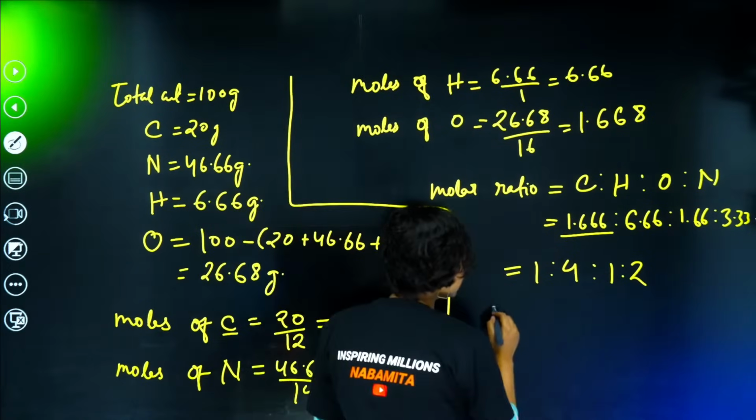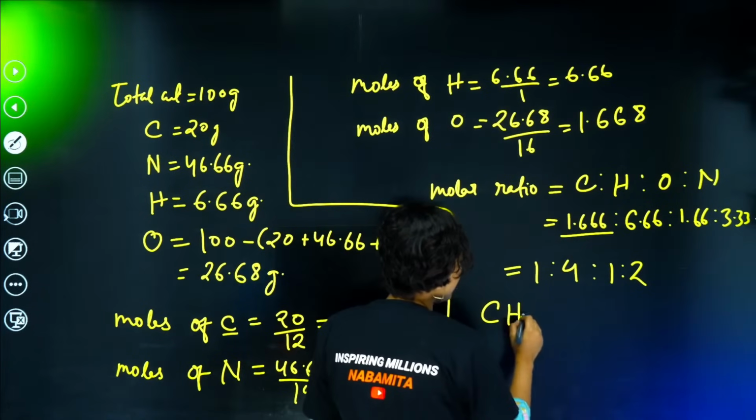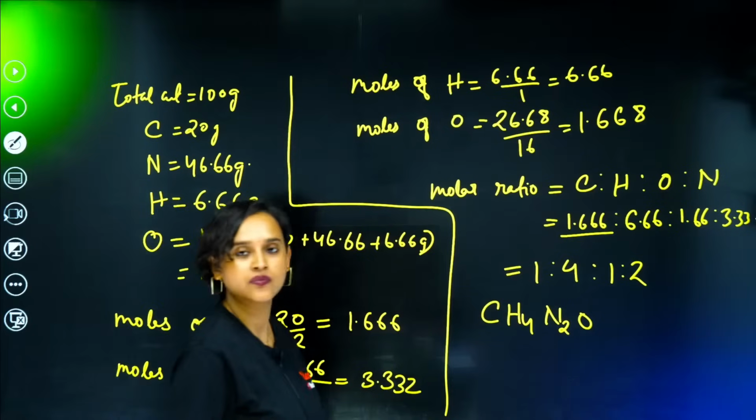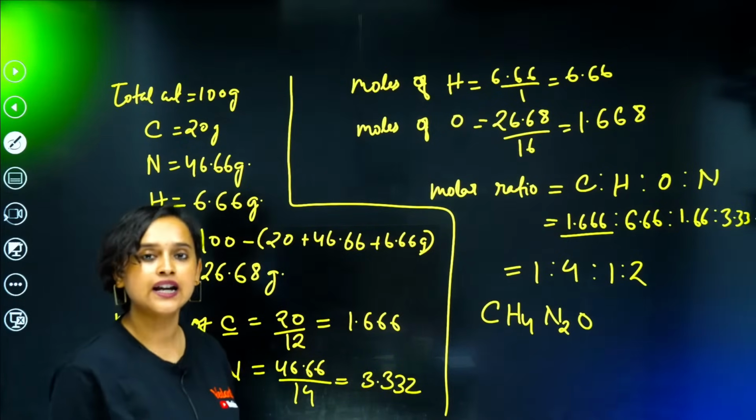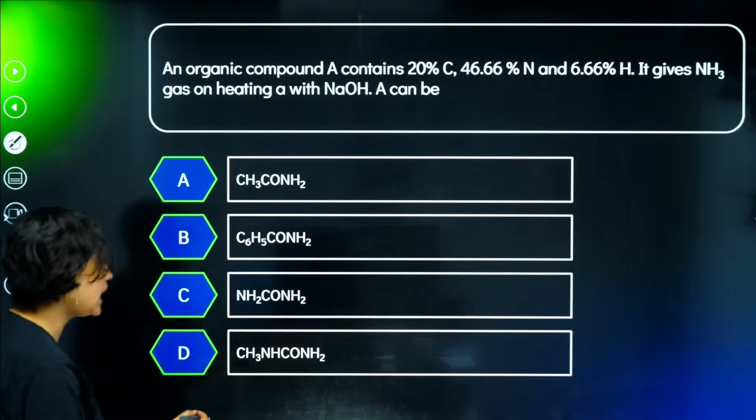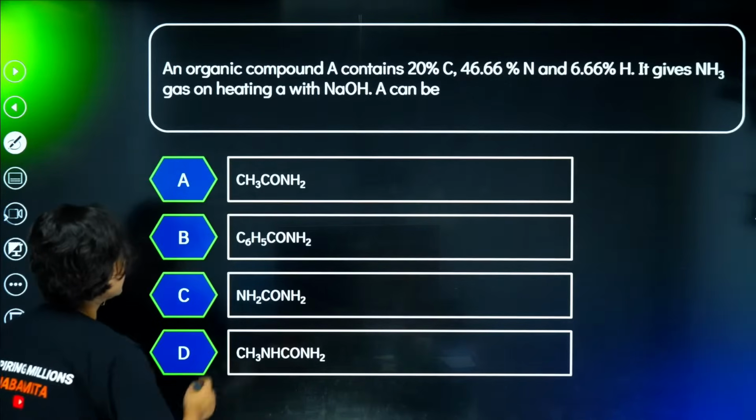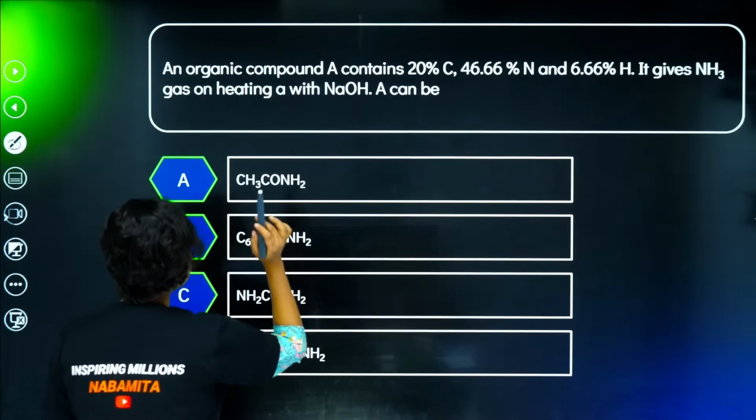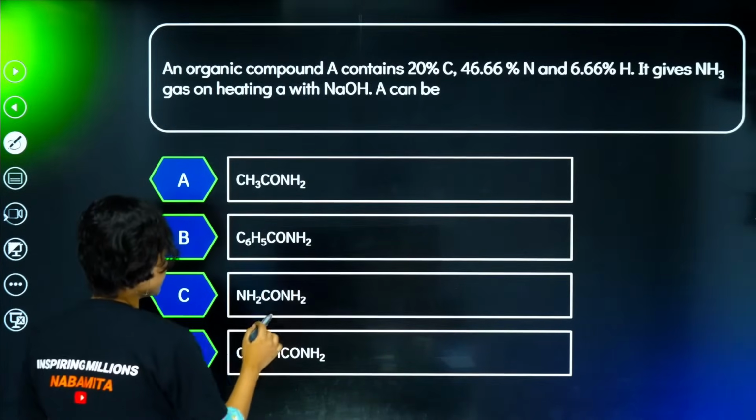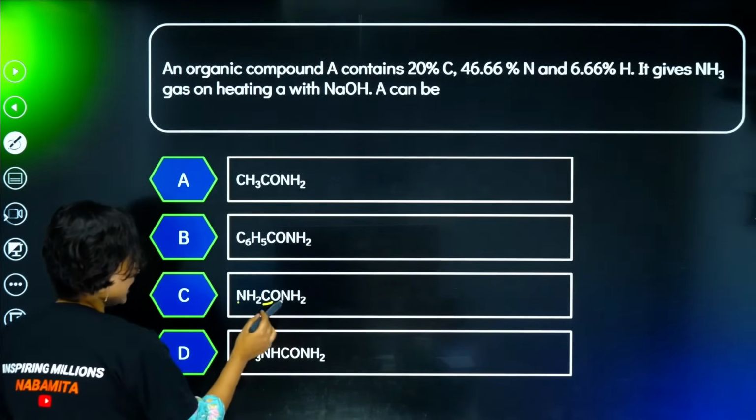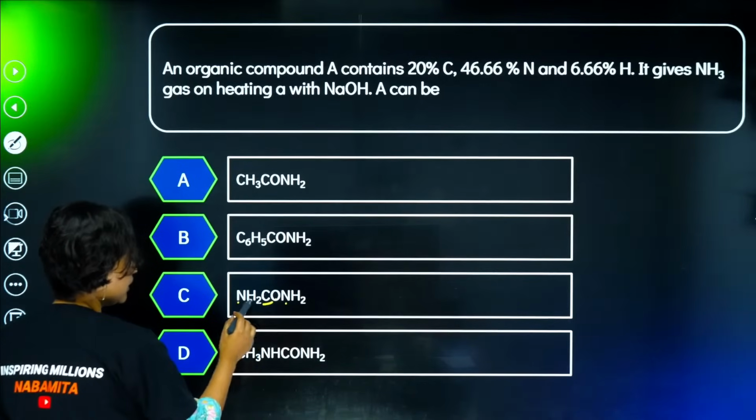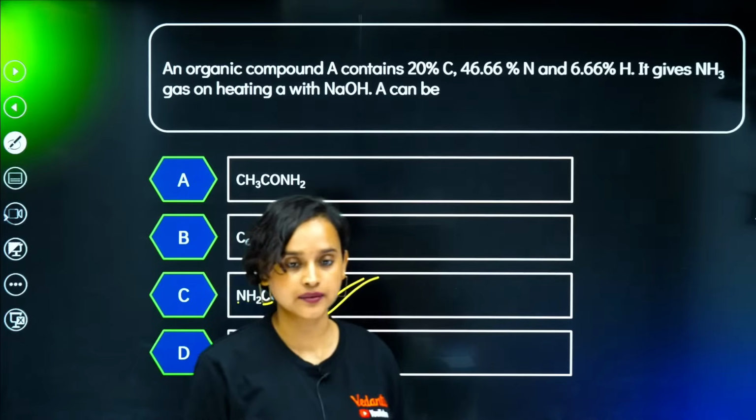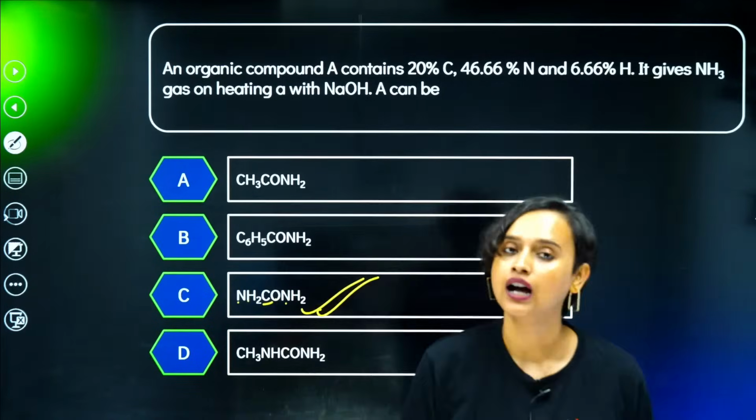Great. So that means my formula becomes CH4N2O. That's my formula. CH4N2O. Now let's come back and check it out. This has NH5. C also 2. No, not done. C6 not done. CN2OH4. This is the correct answer. Option C is the correct answer. Okay. Option C is the correct answer.